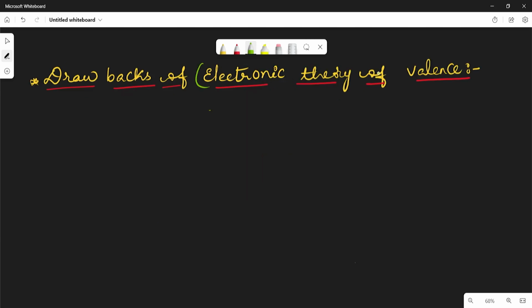Finally, we have to know what are the limitations or drawbacks of the electronic theory of valence. This is a very important theory we discussed. This theory gives so many concepts regarding the chemical bond. The 2 scientists Kossel and Lewis proposed a theory called the electronic theory of valence.